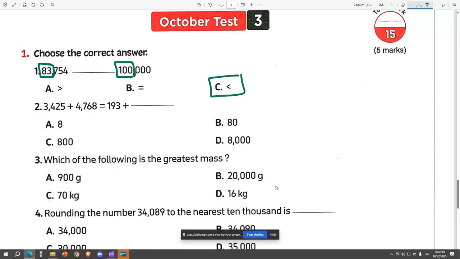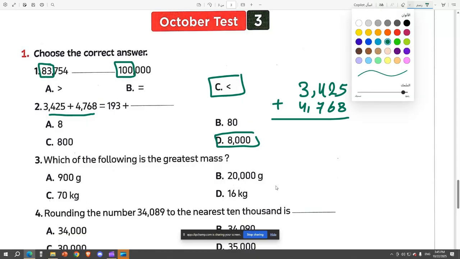Okay, the next question says we have 3,425 plus 4,768 equals 193 plus blank. So this is actually pretty simple because these numbers have a thousand, so you can directly choose the thousands. But if you don't know how to do this using your mental math, you can just do it step by step. So you will say 3,425 plus 4,768, and you do the math of adding those two numbers.